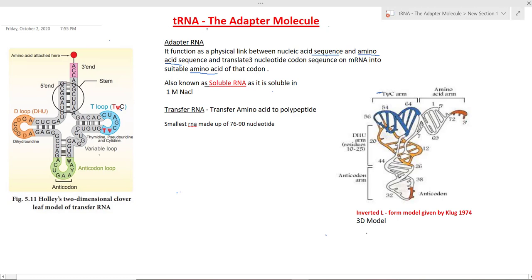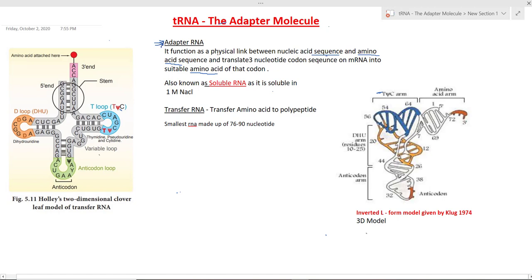It's quite an important molecule. tRNA is transfer RNA or the adapter molecule. It is known as transfer RNA because it transfers amino acids to the polypeptide. Why is it known as adapter RNA?